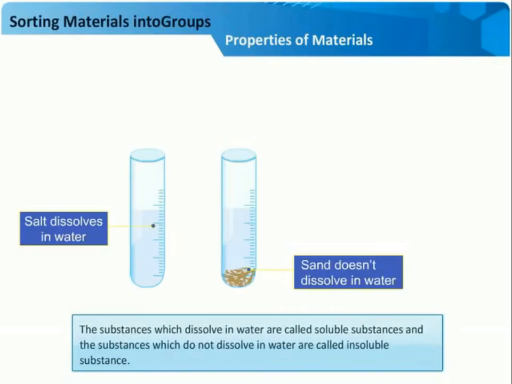Next property is solubility. So students, what is solubility? A large number of materials can dissolve in water, but water cannot dissolve all the materials. The property of dissolving in water is called solubility. So what is soluble and insoluble? Materials that dissolve in water are soluble, and the materials that do not dissolve in water are called insoluble. जो पानी में एकदम dissolve हो जाते हैं, मिल जाते हैं, उनको हम कहते हैं soluble, और जो नहीं dissolve होते उनको हम बोलते हैं insoluble. So this is a property of material.